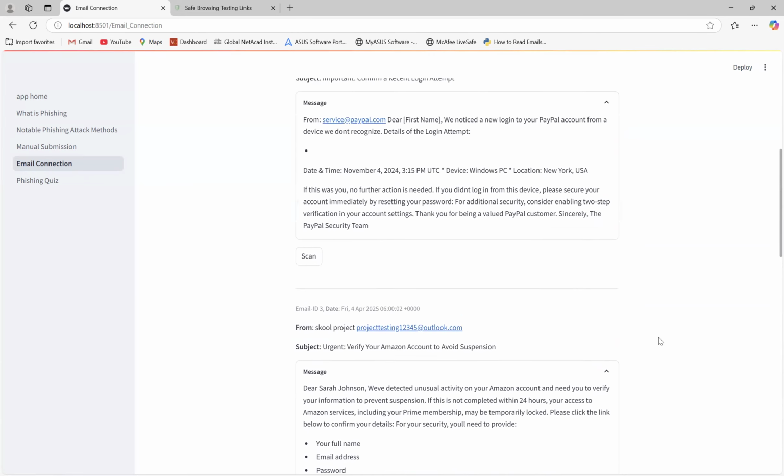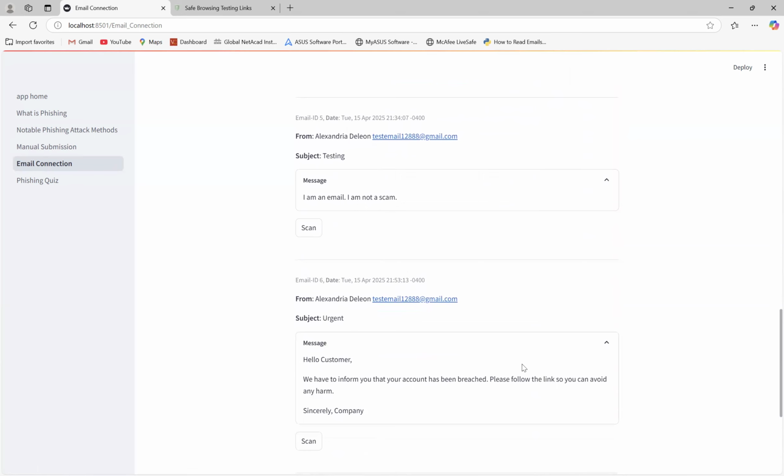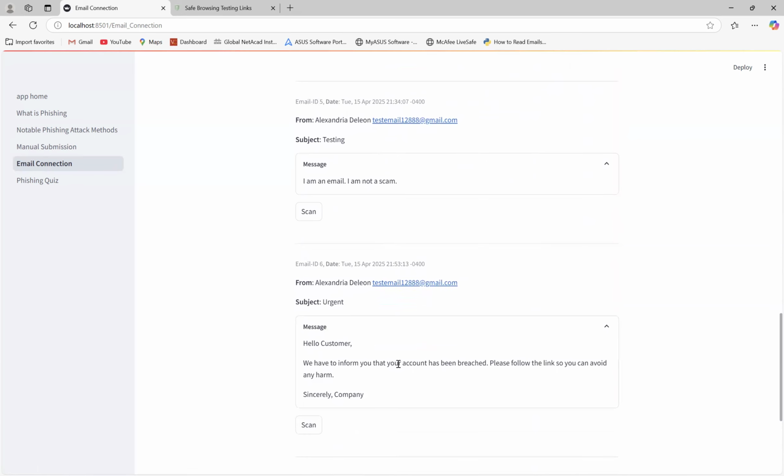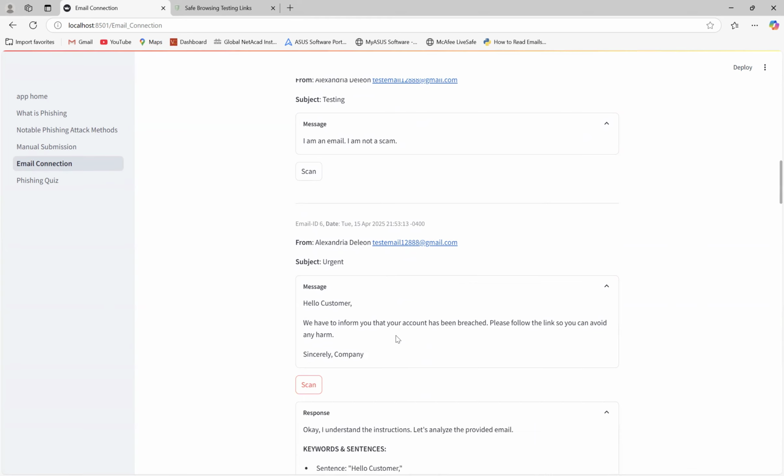Right now, let's go ahead and test one. This one looks suspicious. We've informed you that your account is breached. Is this real? Is this not? Let's see. We're gonna go ahead and scan it. And so this is using the Gemini AI helper function, which we've created. Pretty much takes this email with a designated prompt that we created for Gemini, and it goes ahead and compares it and gives us the response.